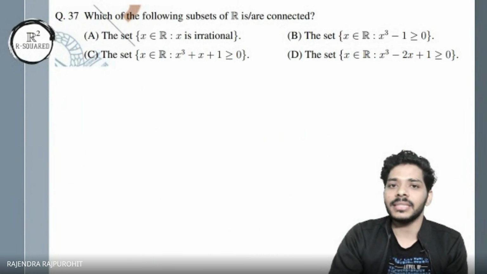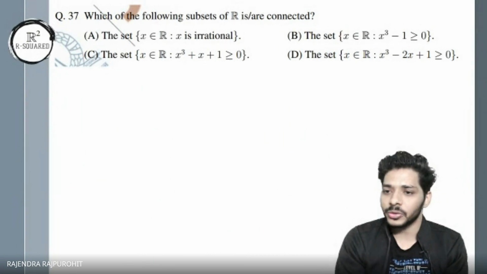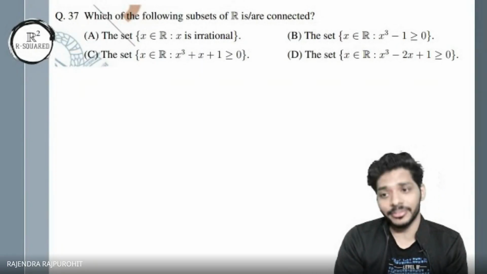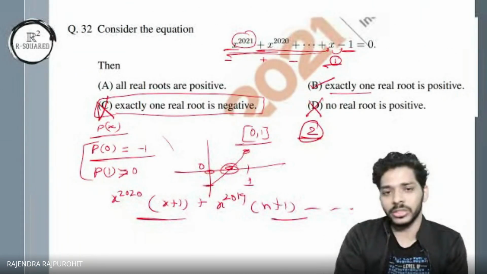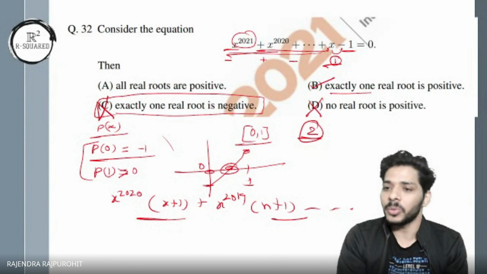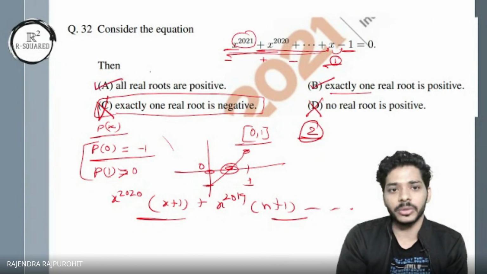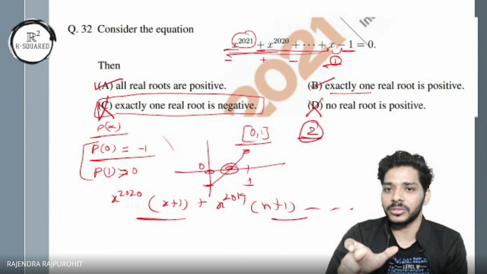The question says, which of the following subsets of R? So we will not have any negative roots, is it? Yeah, we will not have any negative root. That we had to verify, but we did. But yeah, that's also a good process. You have to somehow show that all roots will be positive. That is also a true option. Yes, good to point out that this polynomial will have no negative root.